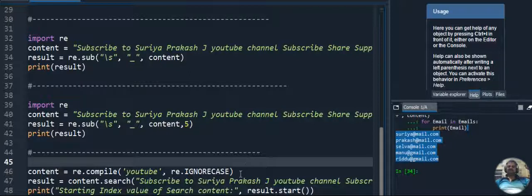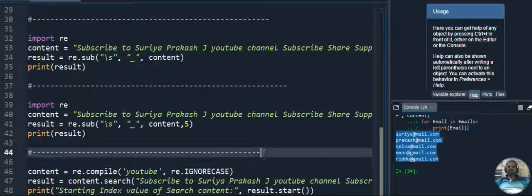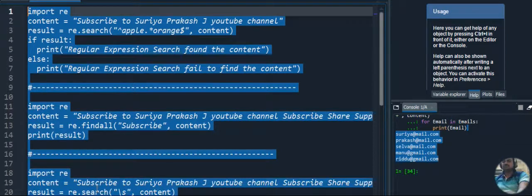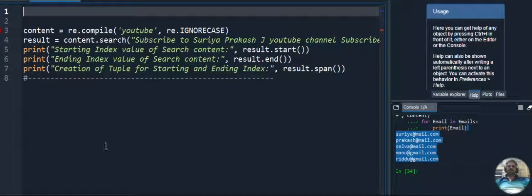My given string is "subscribe to Surya Prakash J YouTube channel". What is the starting index of the particular string, and what is the ending index? Those two positions will be converted into a tuple and displayed. To explain this, I will remove these quotes because it's not visible properly.